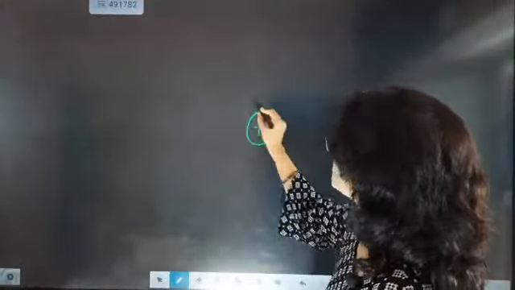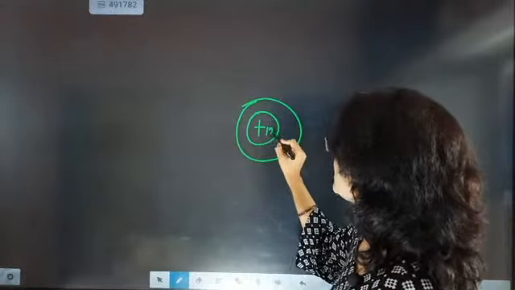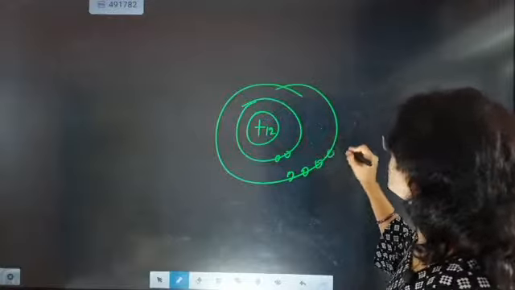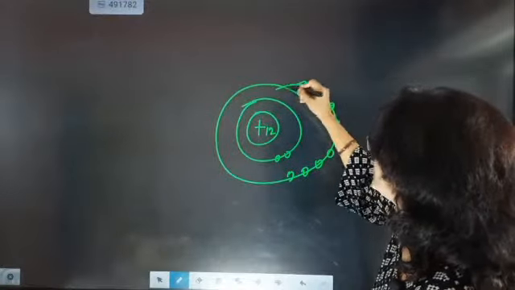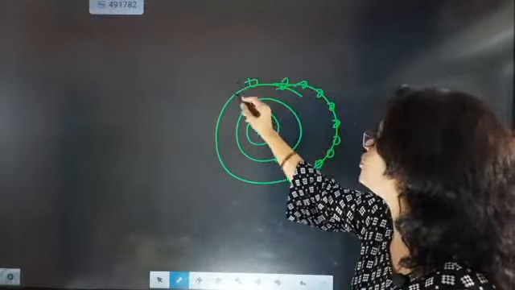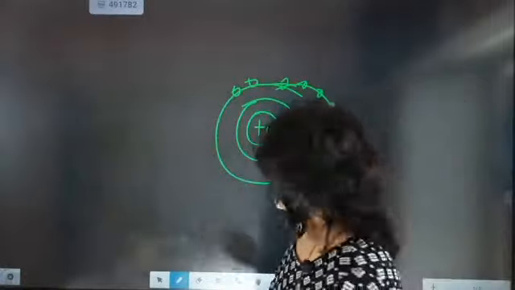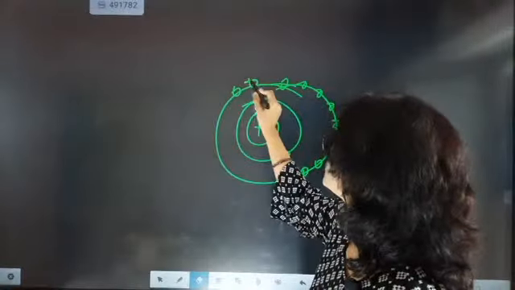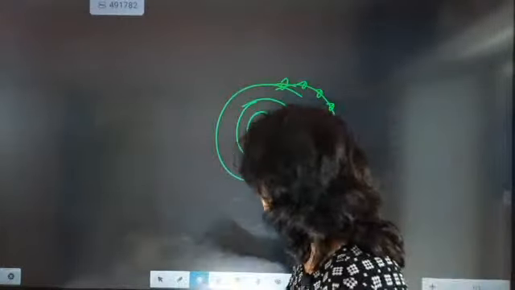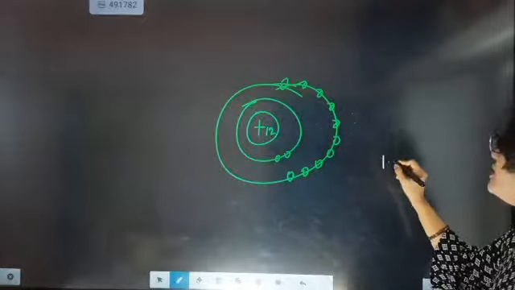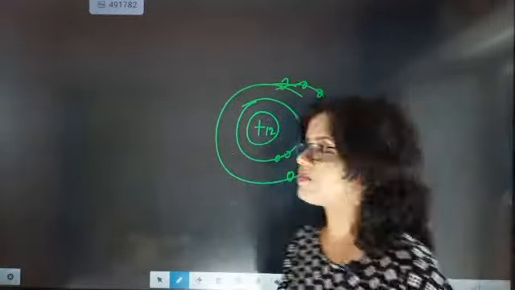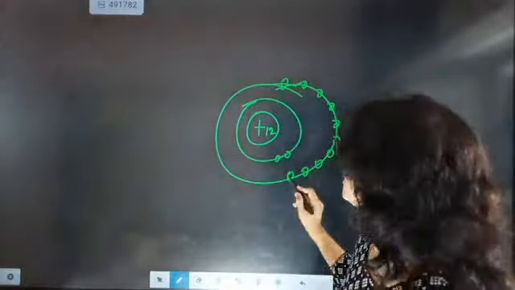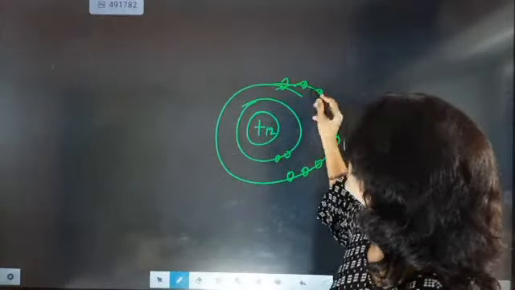Now look here. When the proton number is 12, the electron number is 1, 2, 3, 4, 5, 6, 7, 8, 9, 10. It is supposed to have 12 because the protons are inside, but now it is not having 12, it is exactly having 2 less. So since it is exactly containing 10 electrons, 1, 2, 3, 4, 5, 6, 7, 8, and then